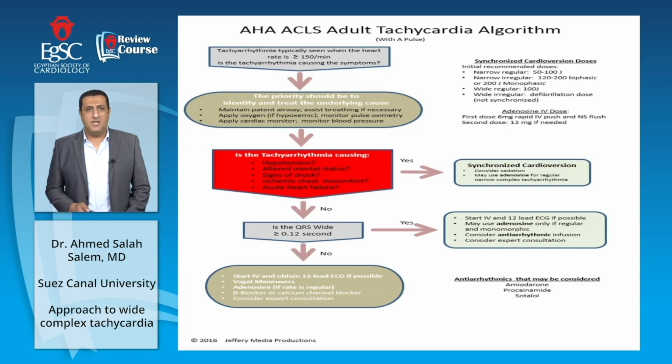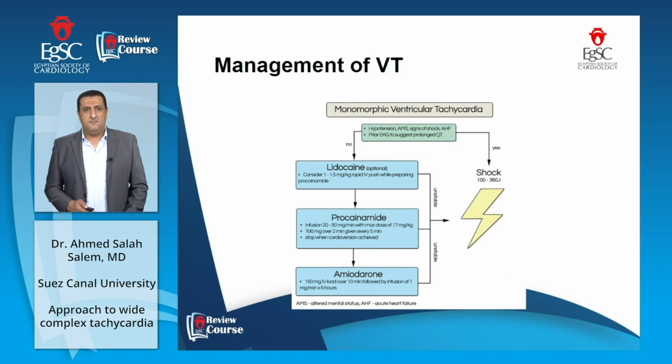If the patient is stable, we don't have any of these things like hypotension, altered mental status, signs of shock, ischemic chest discomfort, or acute heart failure. If we don't have any of these, we can use medications at that time. First of all, we can use lidocaine, consider 1 to 1.5 milligram per kilogram rapid infusion, while preparing for procainamide if available.